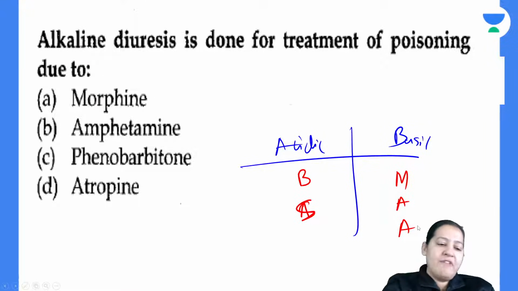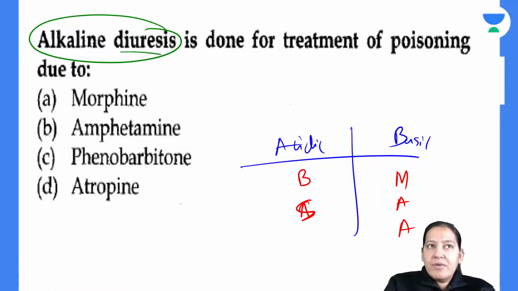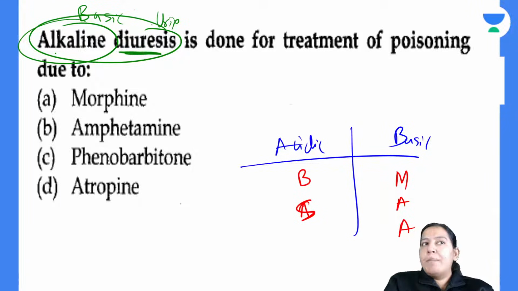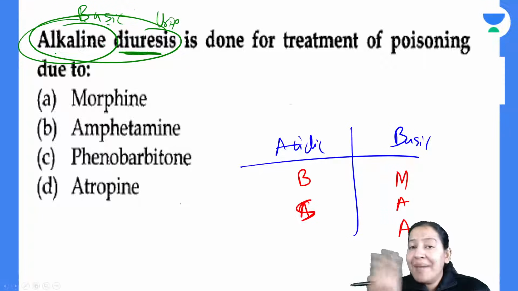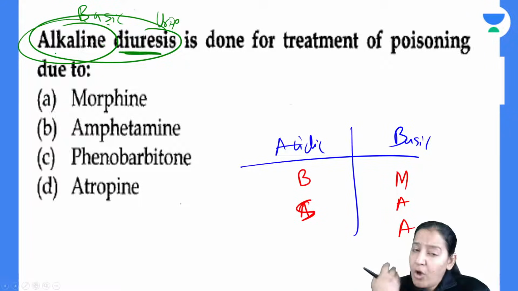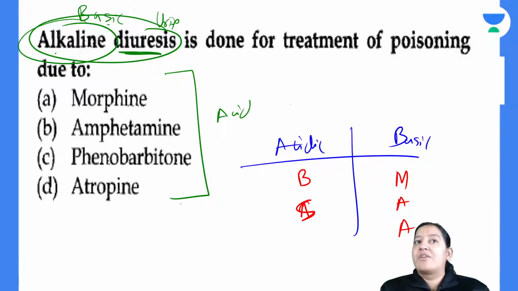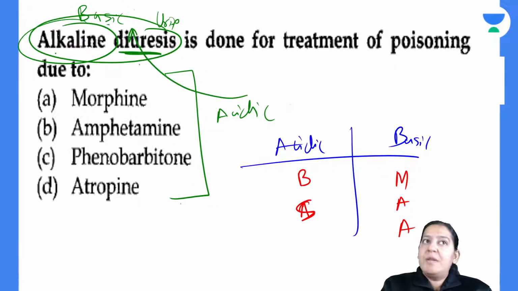Solve the question. I have already given you the information. Alkaline diuresis. Diuresis means urine. You are making urine basic. You are basifying the urine. Alkaline means basic. Why will you make the urine basic? Because your patient has ingested some acidic drug and you want to provide the opposite medium for excretion.